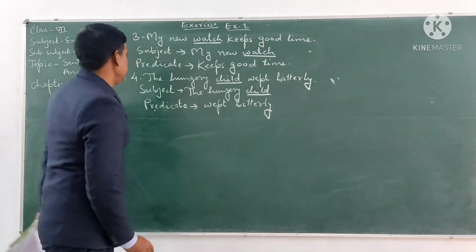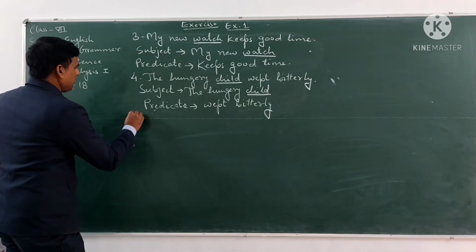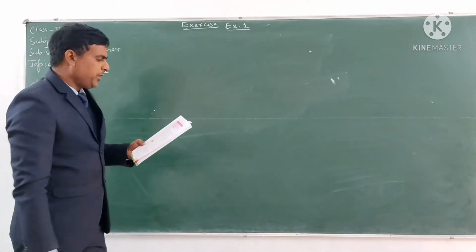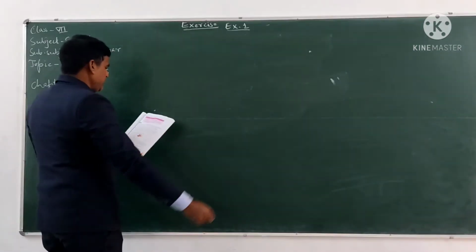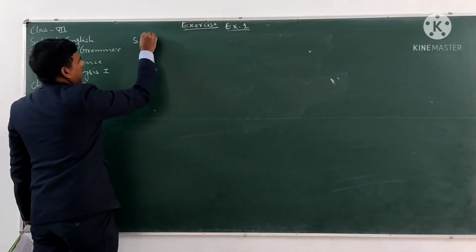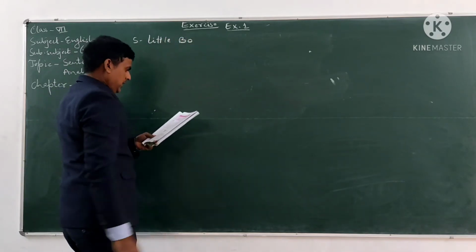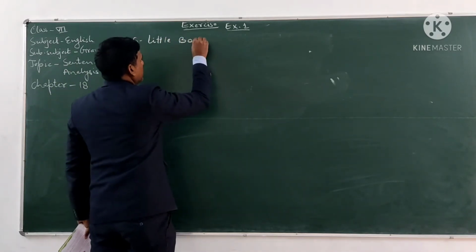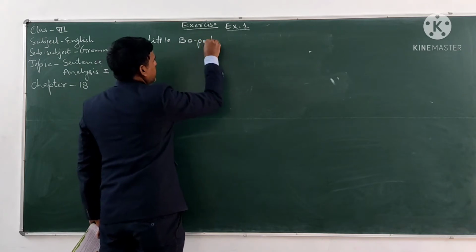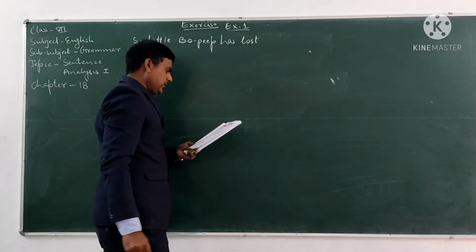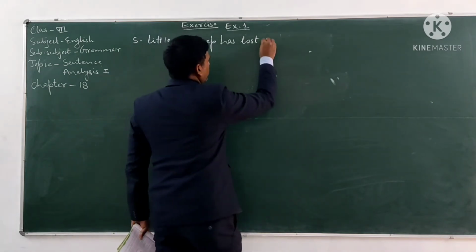Now let us see sentence number 5. Sentence number 5 is: Little Bo Peep has lost her sheep.